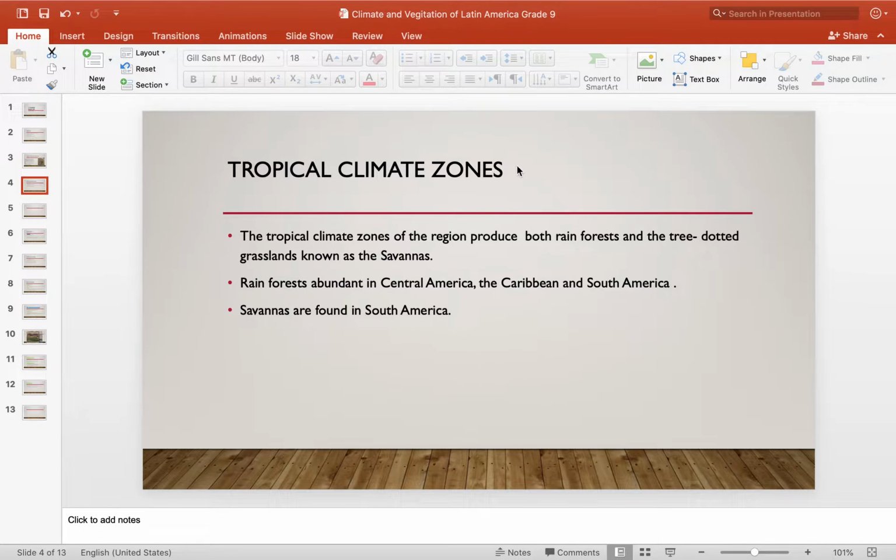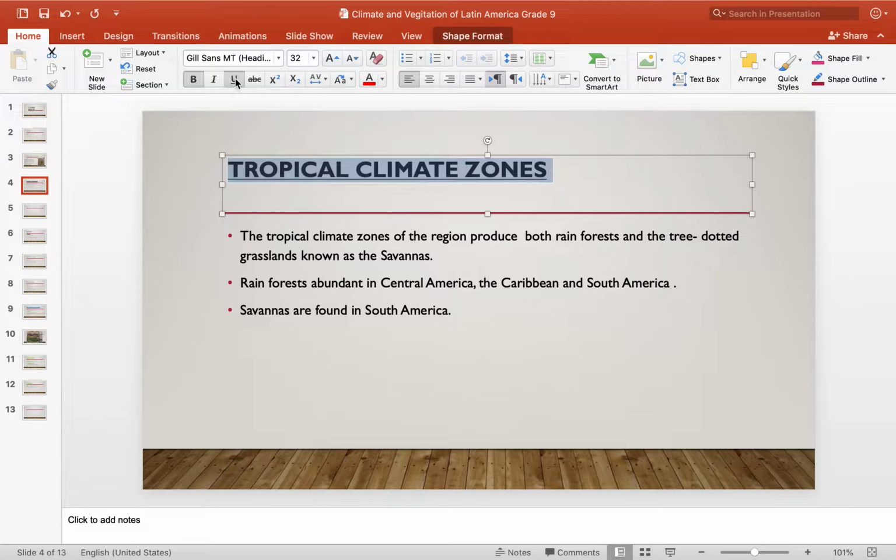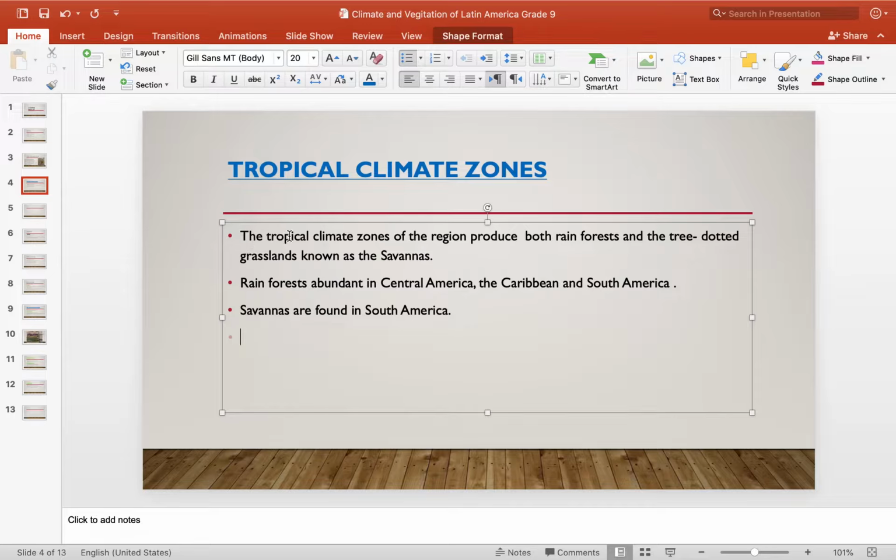Tropical climate zones. So first we will be discussing and we will get to know the tropical climate zone. What do we mean by tropical climate zone? The tropical climate zones of the region produce both rainforests and tree-dotted grasslands known as the savannas. So this is the vegetation of the climate zone. Rainforests are abundant in Central America, the Caribbean, and South America. Savannas are found in South America. So these are the vegetations in the tropical climate zone.